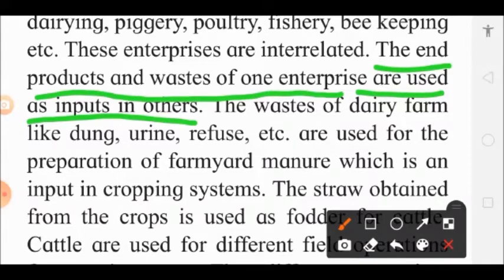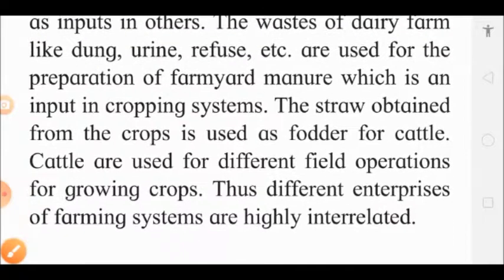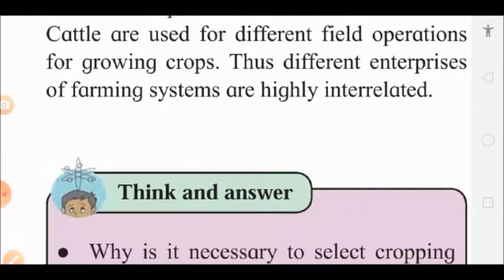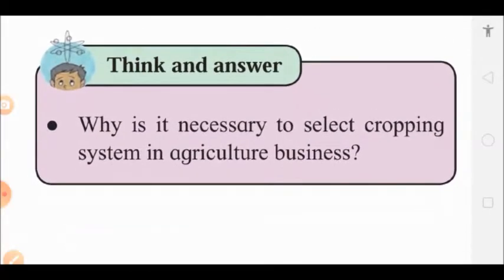For example, from animal husbandry, we get dung and urine of animals, and that is utilized to make manures. From the field, we get different fodders, and the fodder can be fed to cattle. So, likewise, in this cropping system, the enterprises should be such which are complementary and supplementary to each other. Otherwise, that enterprise may go in loss.